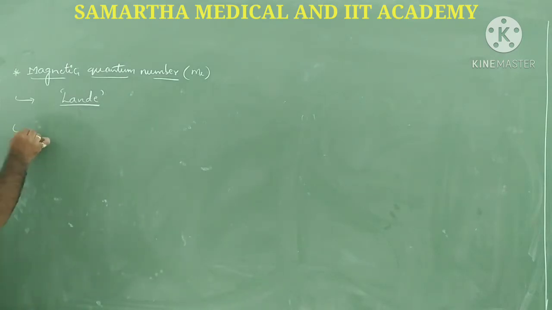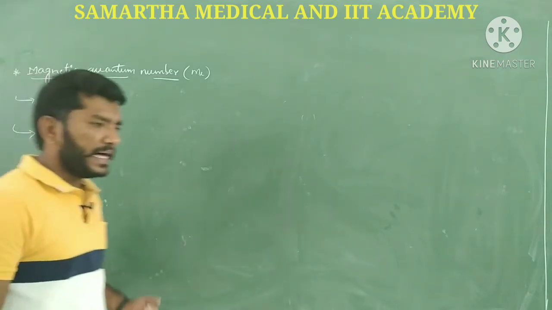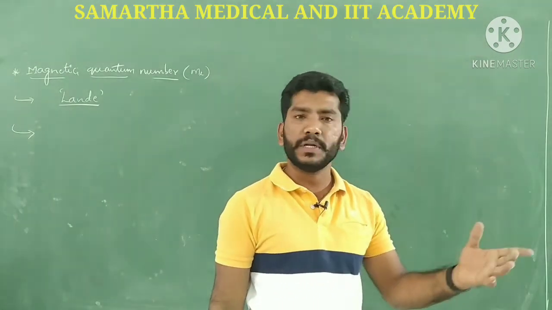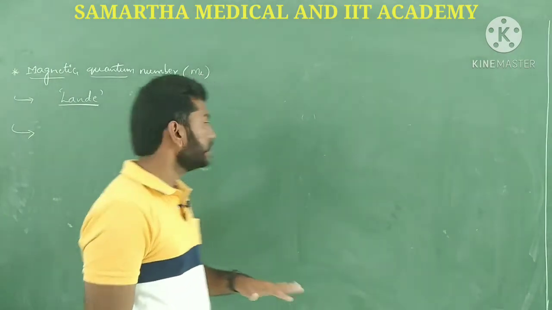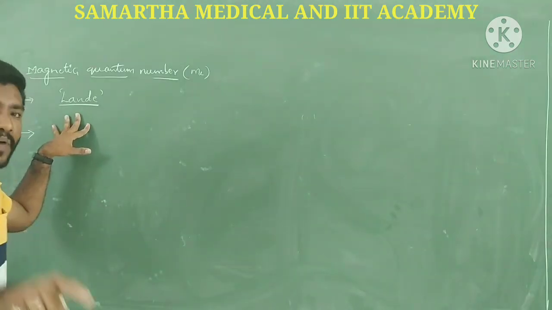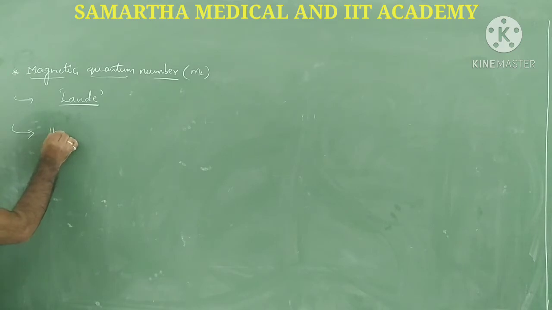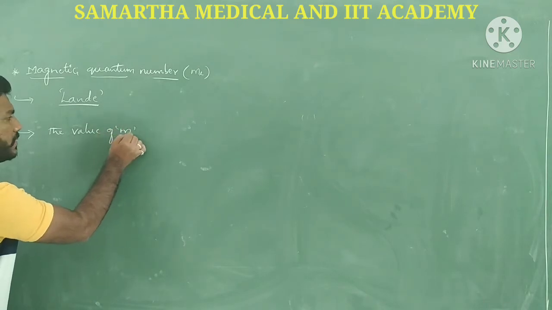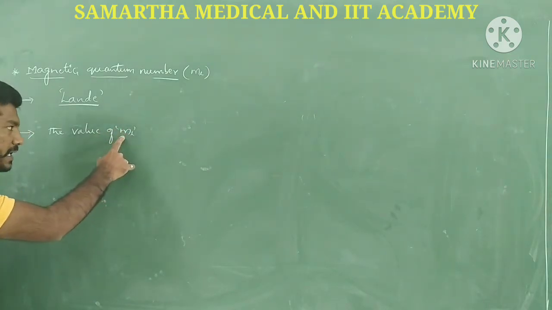Just as the azimuthal quantum number depends on the n value, the magnetic quantum number also depends on the L value. Here, ml is the magnetic quantum number.